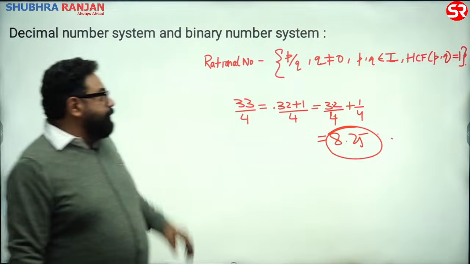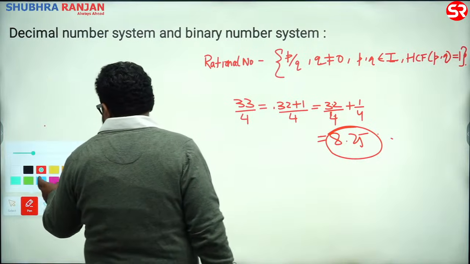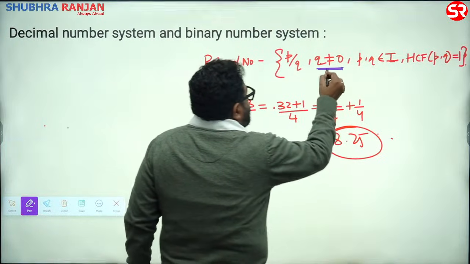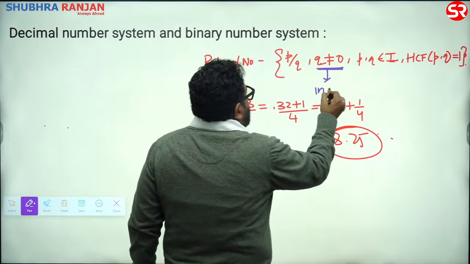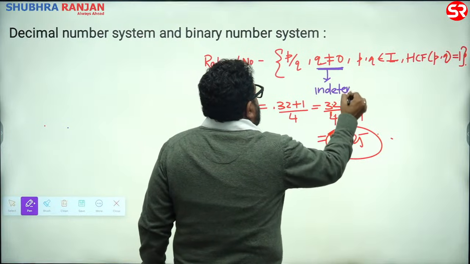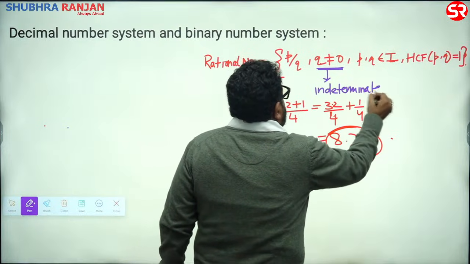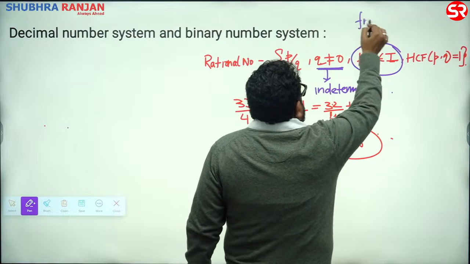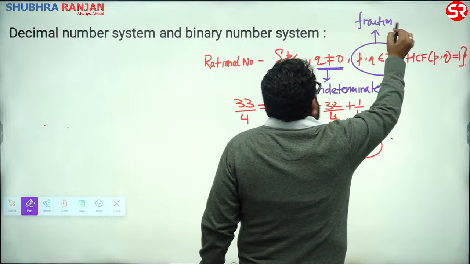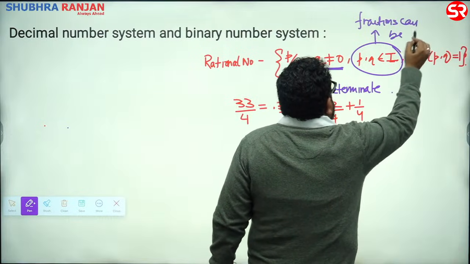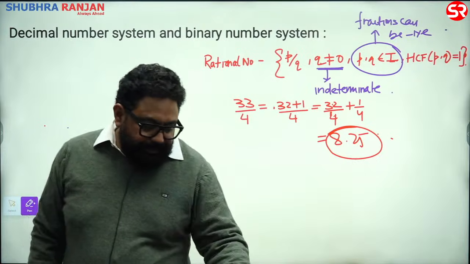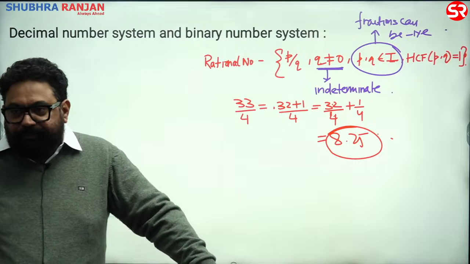Now let's talk about it. I think he is right. What do you mean by this? First, why Q should not be equal to 0? Because when Q is 0, it is indeterminate. Agreed? Why P and Q should be integers? Because fractions can be negative as well.